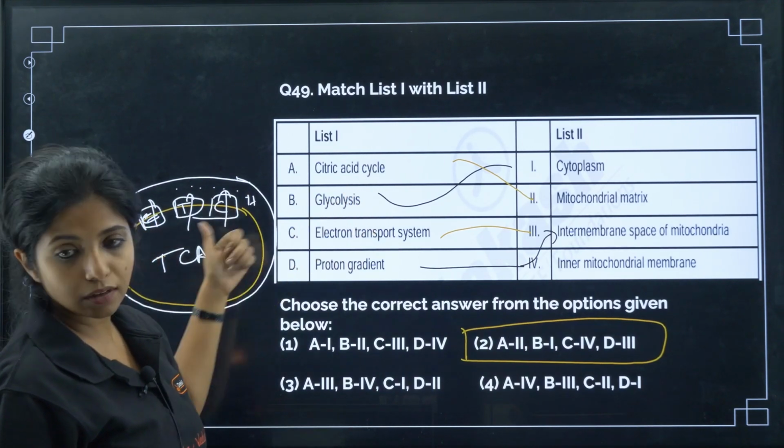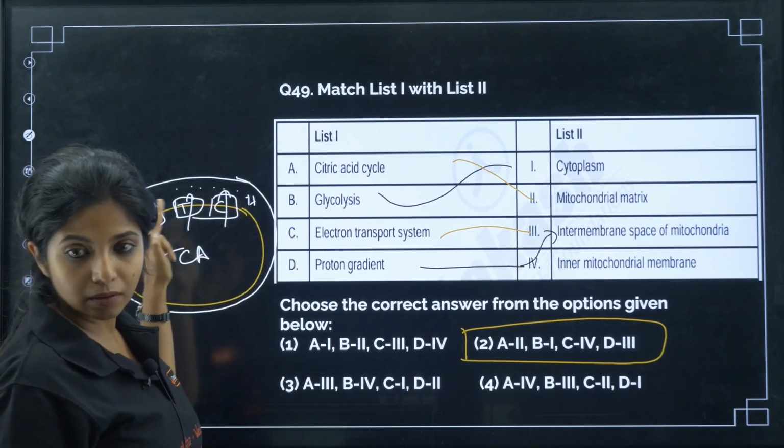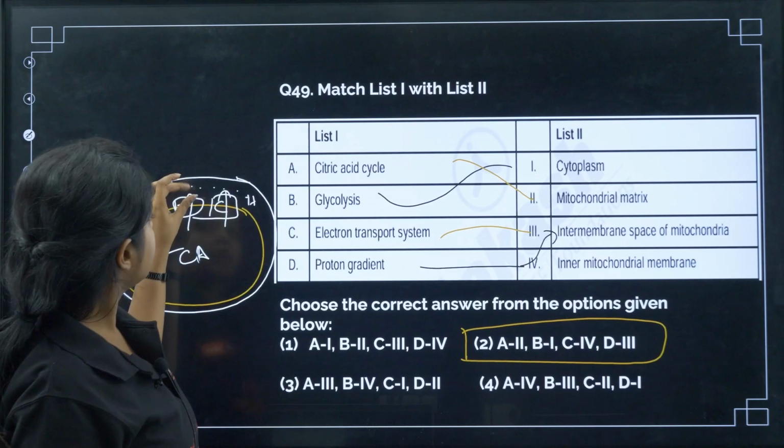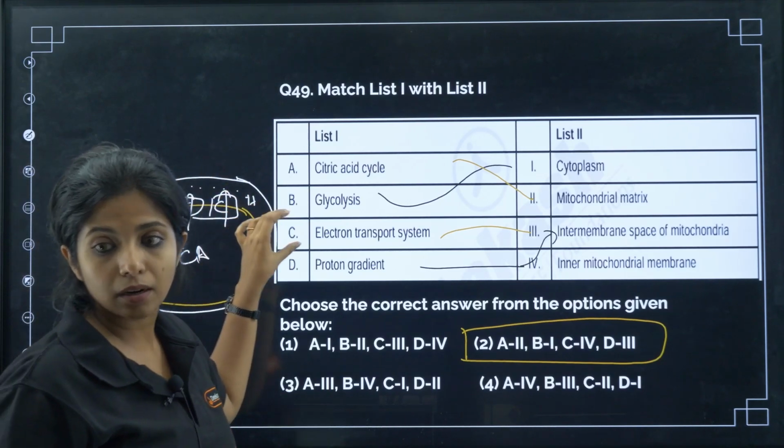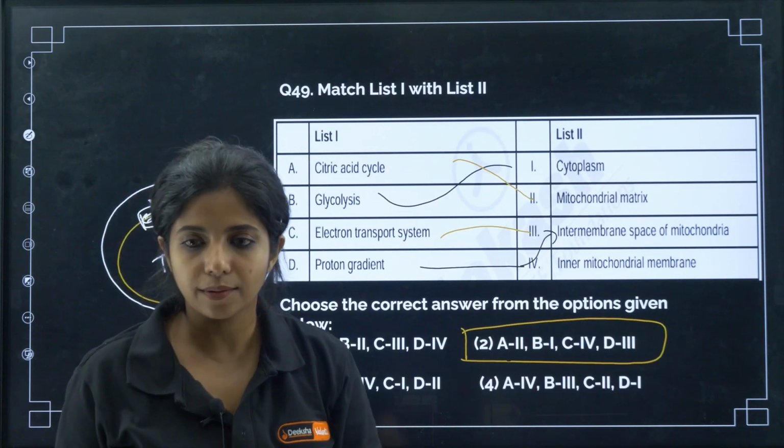So citric acid cycle or TCA is happening in the matrix of the mitochondria. Electron transport is in the inner mitochondrial membrane, and proton gradient is in the intermembranous space of mitochondria. So this becomes your answer.